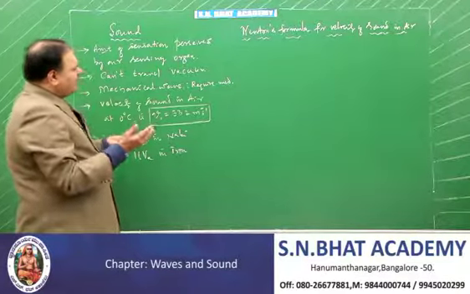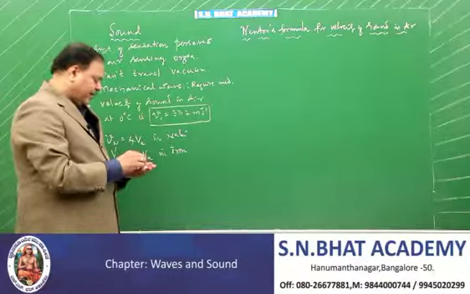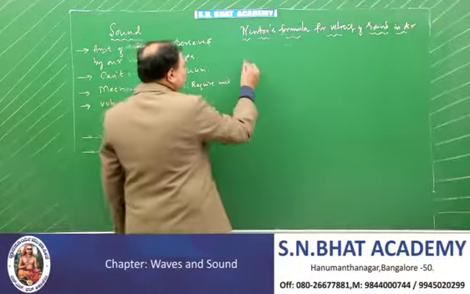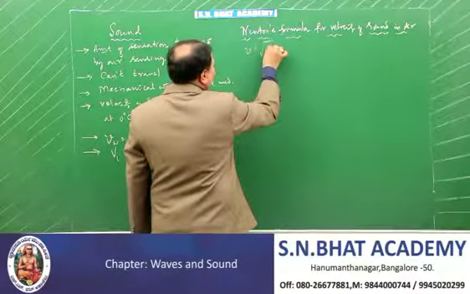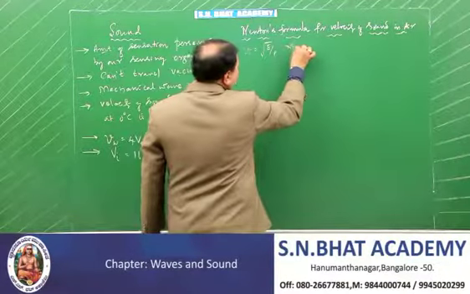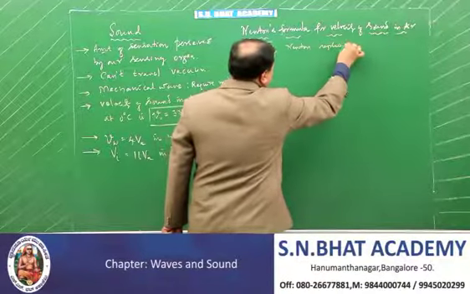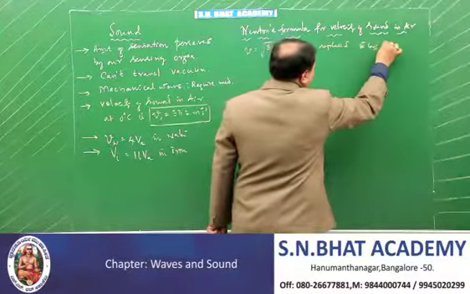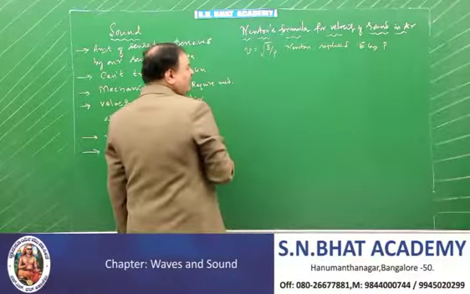Newton attempted to give a theoretical formula for the velocity. In the expression for the velocity of sound for a wave, V is equal to root of E by rho, Newton replaced E by P, where P is called pressure.